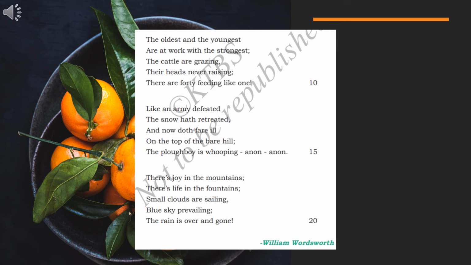So children, did you understand here? This is only about the nature. Now I'll be telling you the summary of this poem. I told you who the poet of the poem is: William Wordsworth. Shall I tell you the summary of the poem? You have four stanzas in your poem. I'll be explaining through the summary, from the starting. Please children, listen and underline the difficult words in the poem.